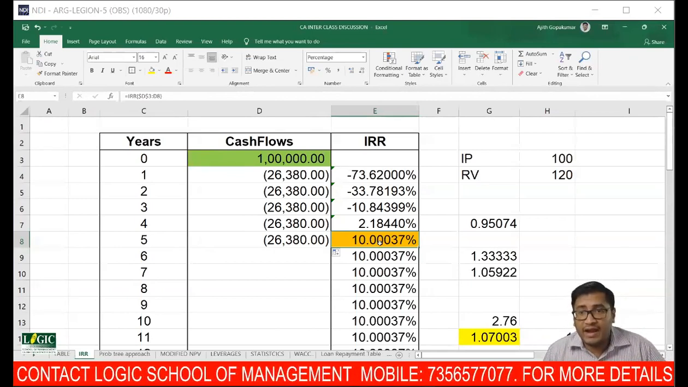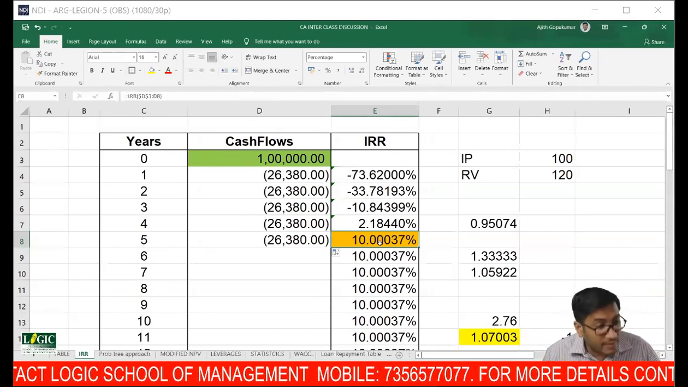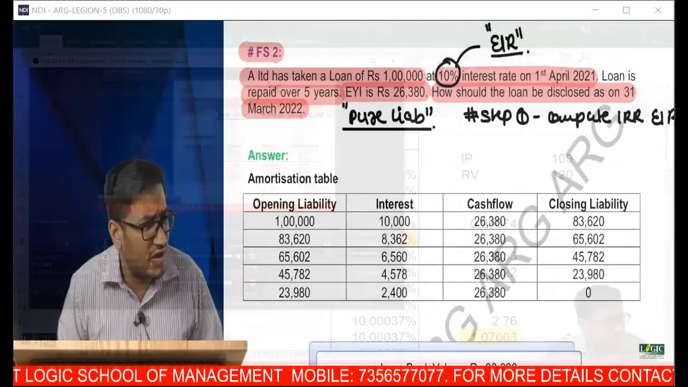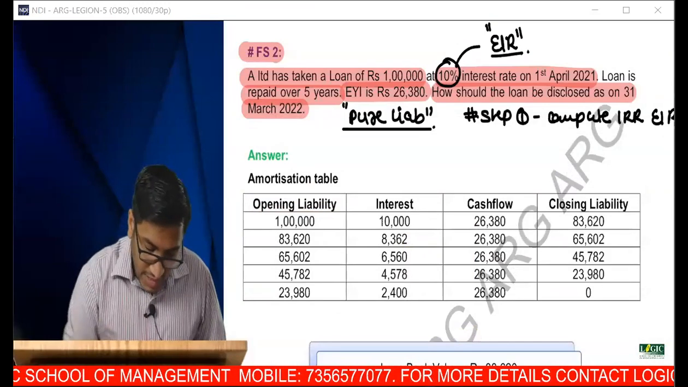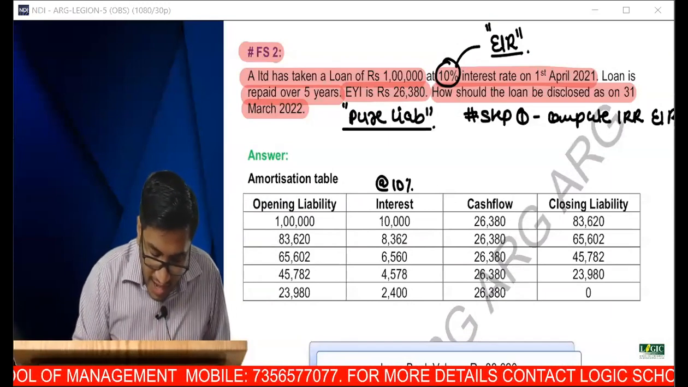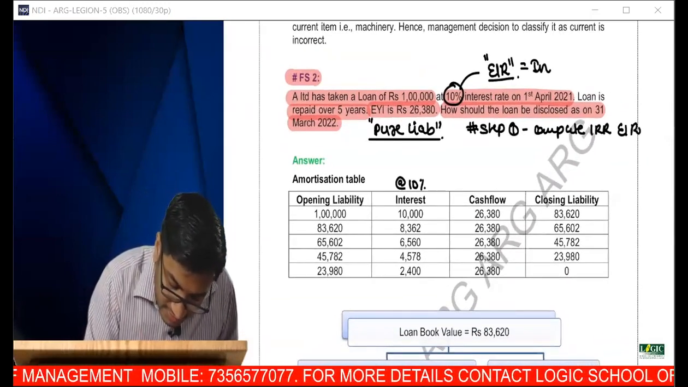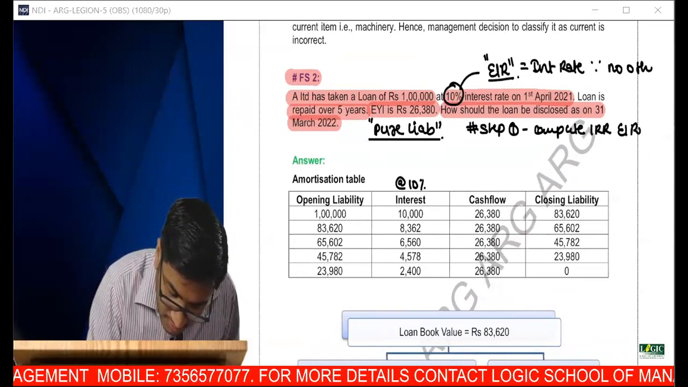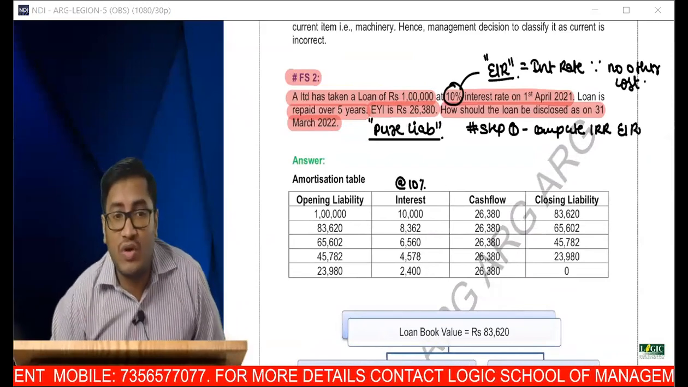Now, if it is 10%, will we be able to prepare our amortization table? Yes. Now see that we have already prepared the amortization table and this is there in your textbook. Tell me, at what rate? At 10% itself. Here IRR is equal to your interest rate because there is no other cost.